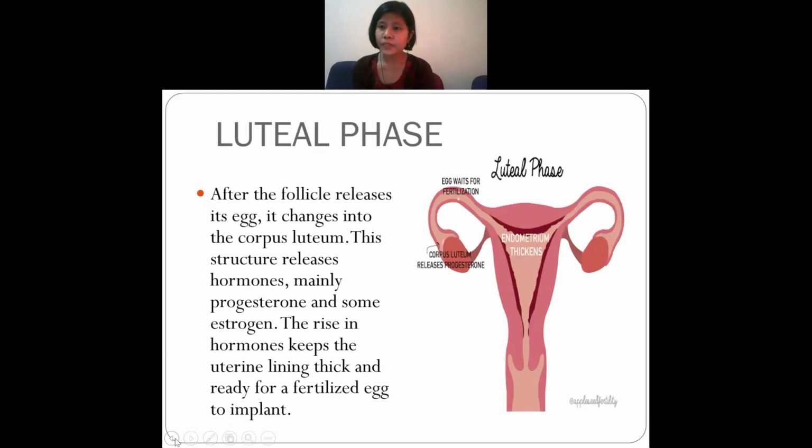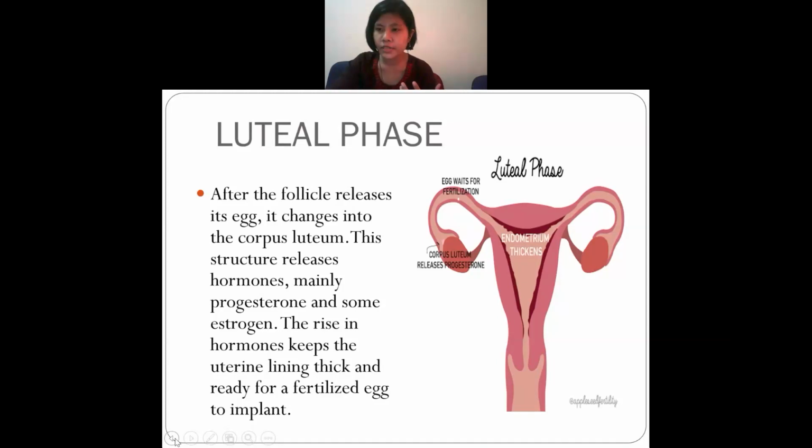All right. So in the luteal phase, what will you find? You will find that already the egg has been fertilized. Isn't it? So what will happen? The fertilized egg will change into corpus luteum. Okay, and this corpus luteum will release one hormone. What is the name of the hormone? The name of the hormone is progesterone. Progesterone and estrogen. So these are the two hormones that they will release.